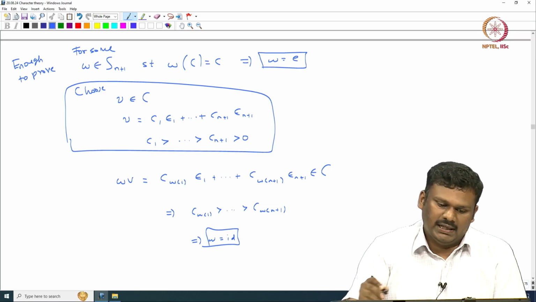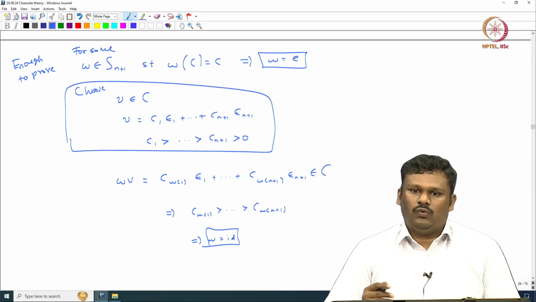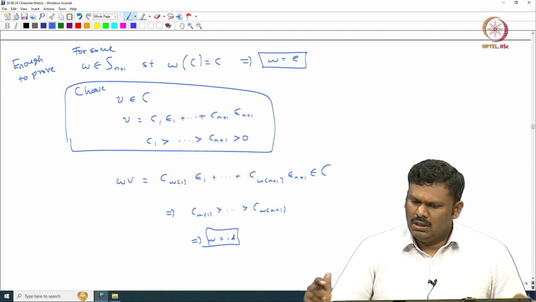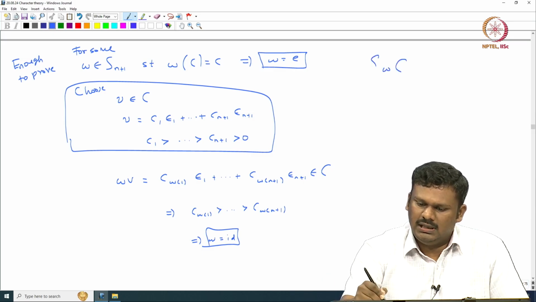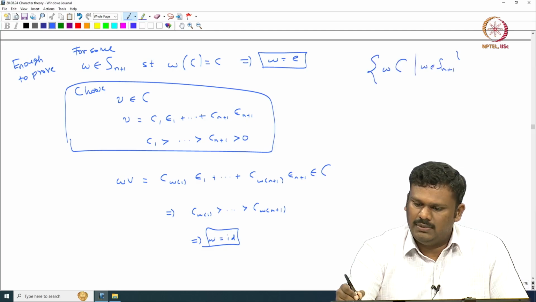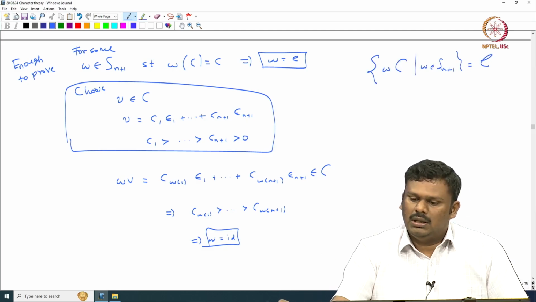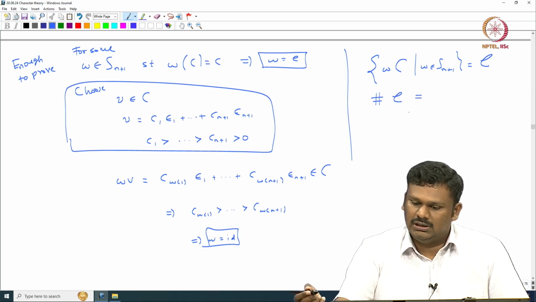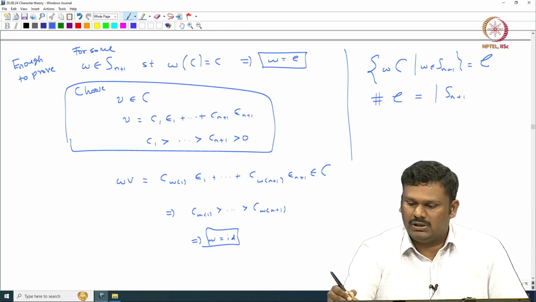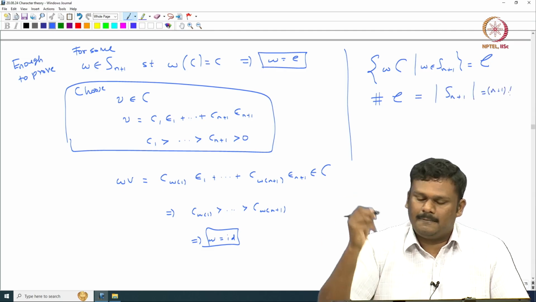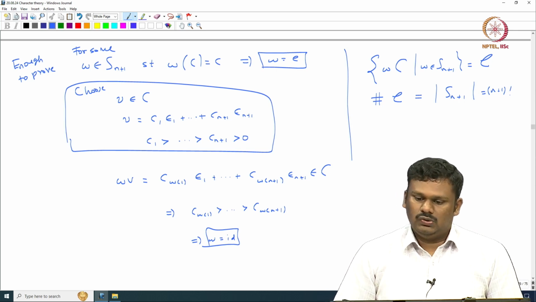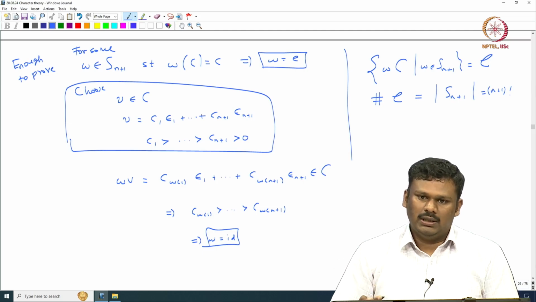So this proves that the action of S n plus 1 on the set of Weyl chambers is indeed a simple and transitive action. In particular, by taking this C and applying S n plus 1 elements, you get back all the chambers, and the number of Weyl chambers is exactly the cardinality of S n plus 1, which is n plus 1 factorial. Okay. So we got lots of information about the set of chambers, and using this fundamental chamber we are able to get all the chambers.